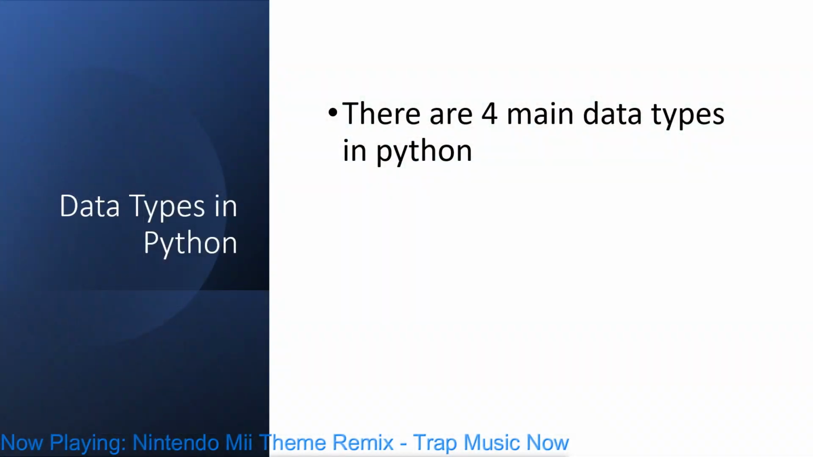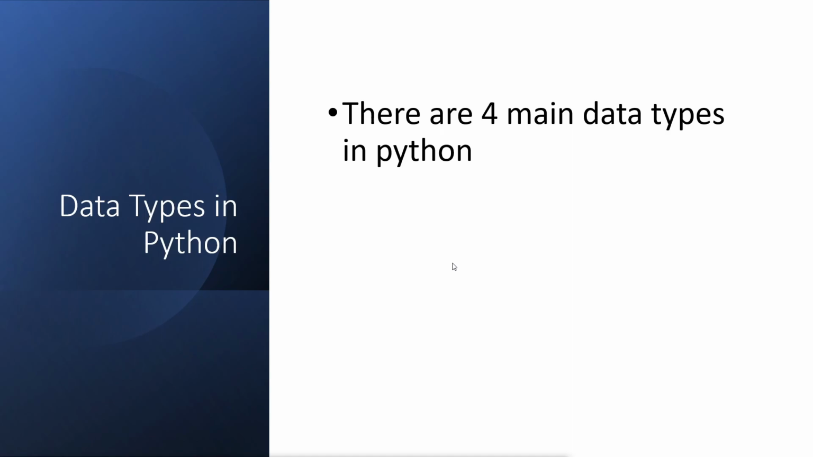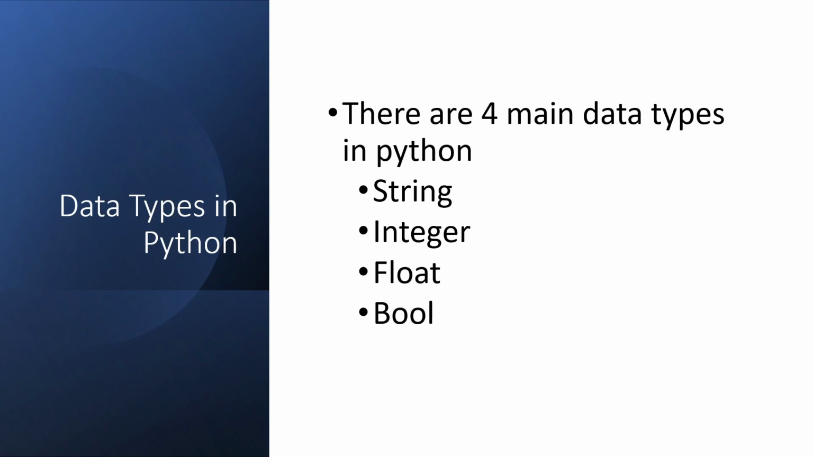To get us started, let's talk a little bit about the data types in Python. There are 4 data types in Python, and those types are in order: string, integer, float, and bool. Before we get into anything else, let's talk a little bit about each. The first one we're going to talk about is strings.